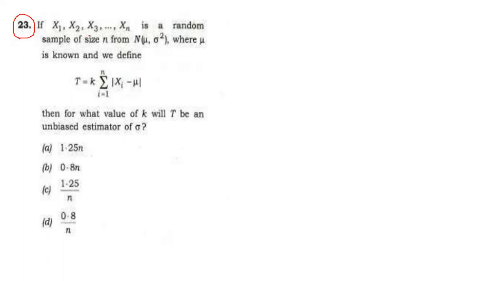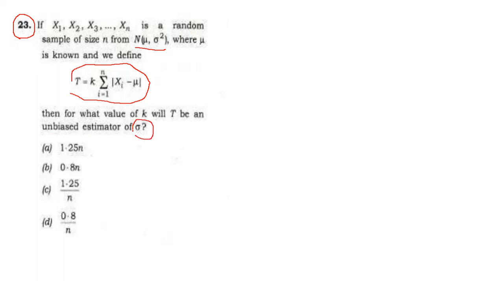If x1, x2, x3 and so on xn is a random sample of size n from a normal distribution with mean mu and variance sigma square, and we define one test statistic T equal to k multiplied by summation i equal to 1 to n modulus xi minus mu, then for what value of k will T be an unbiased estimator of sigma?